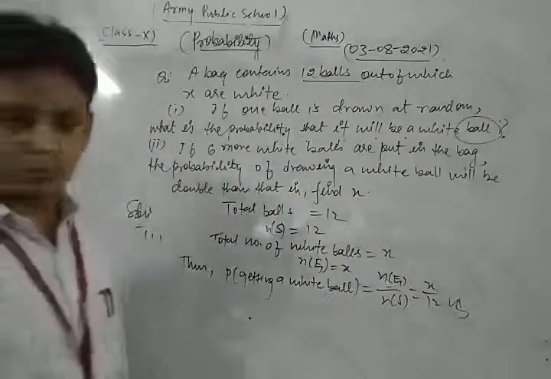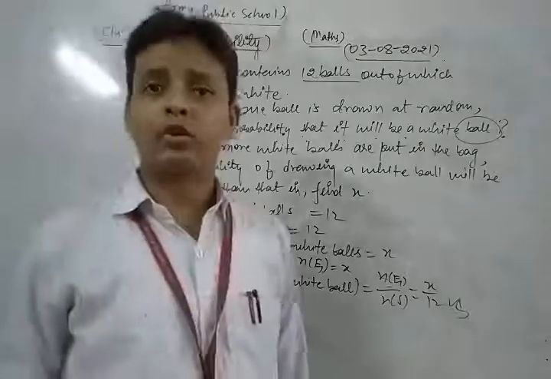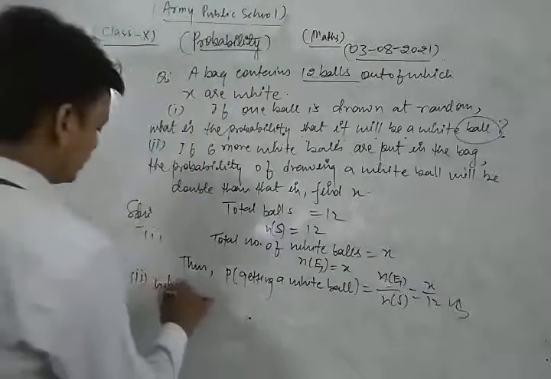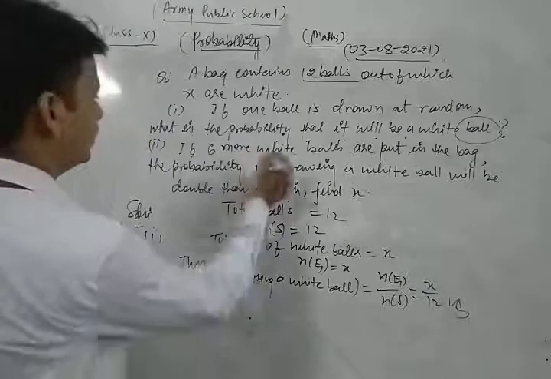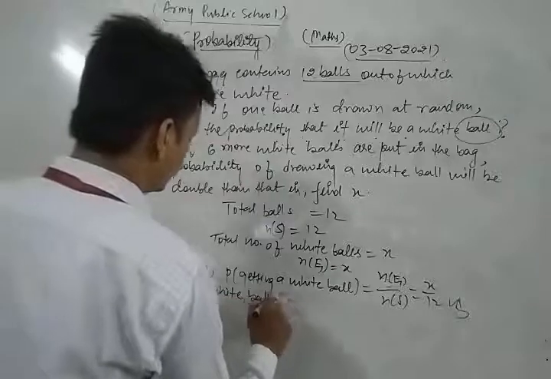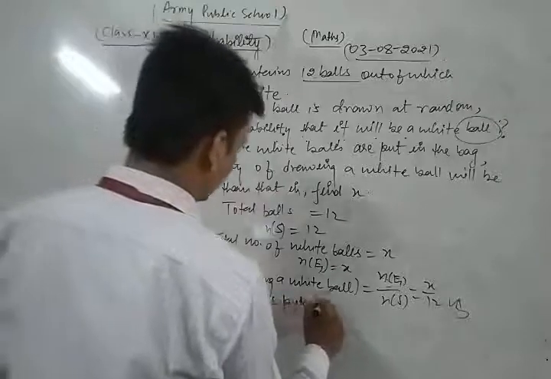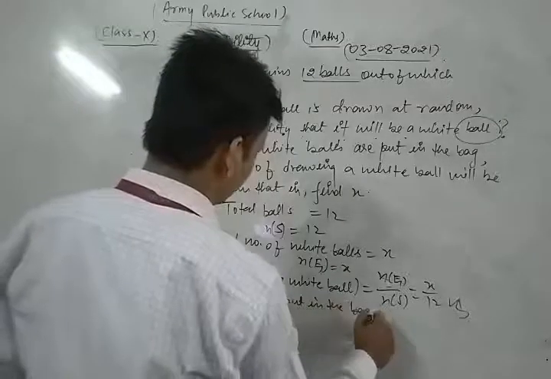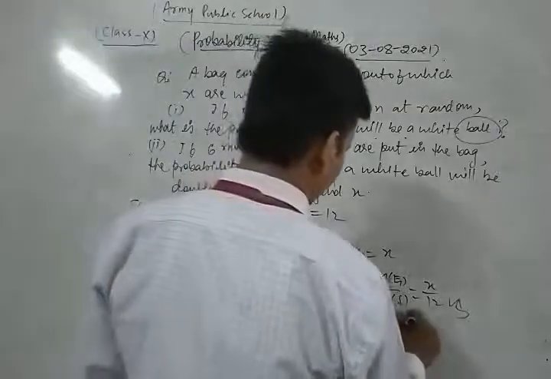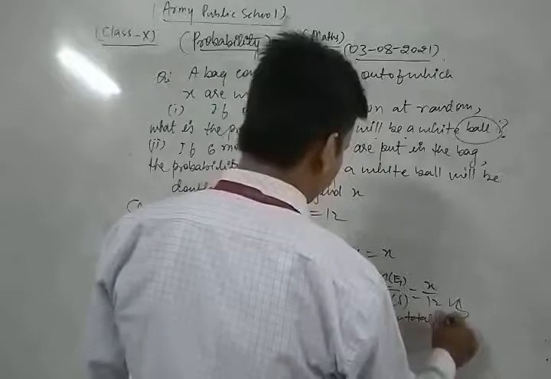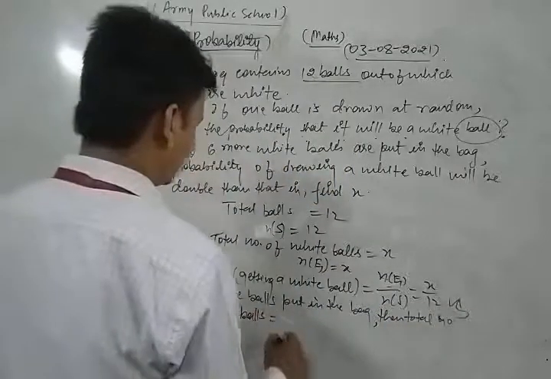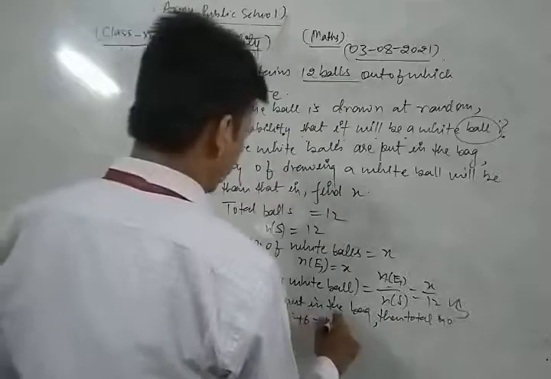Now, in the second condition, when 6 white balls are put in the bag, the total number of balls is 12 plus 6, that is 18.